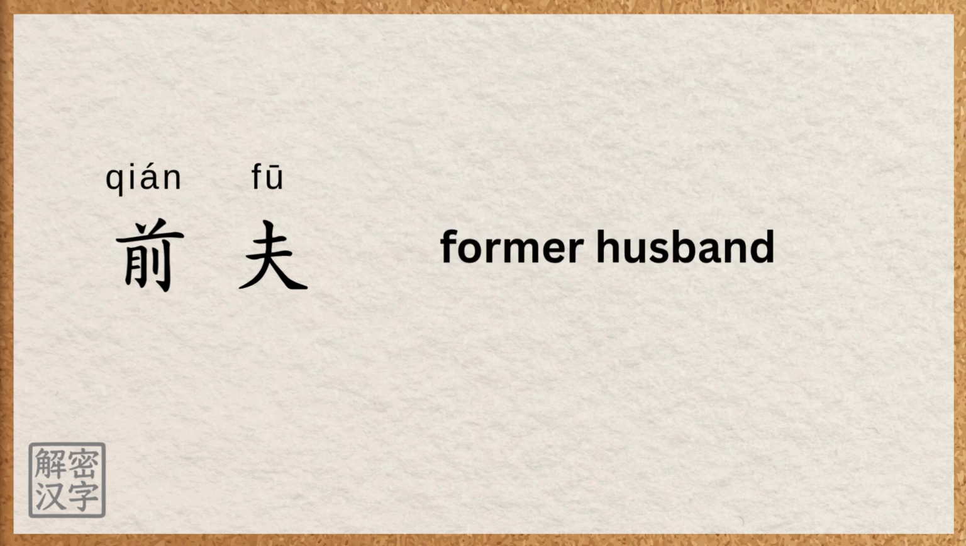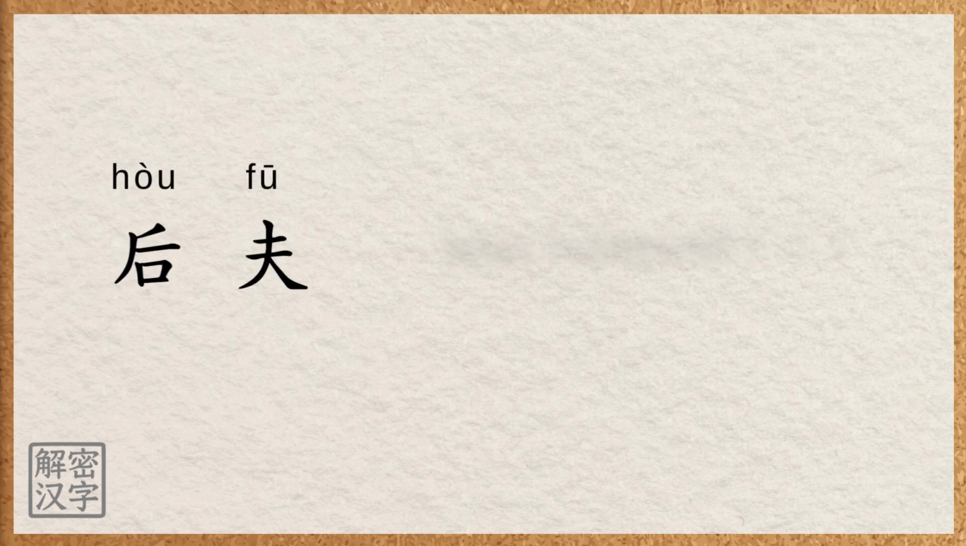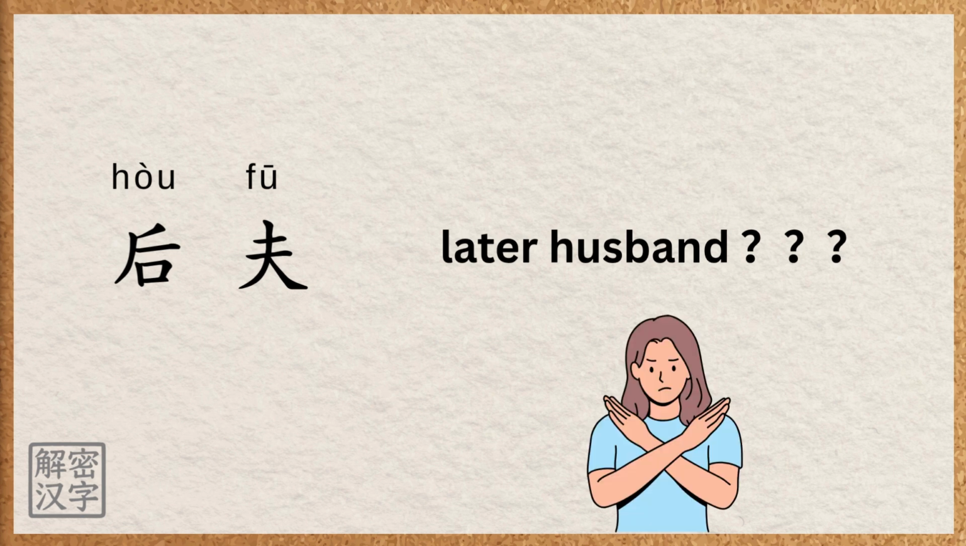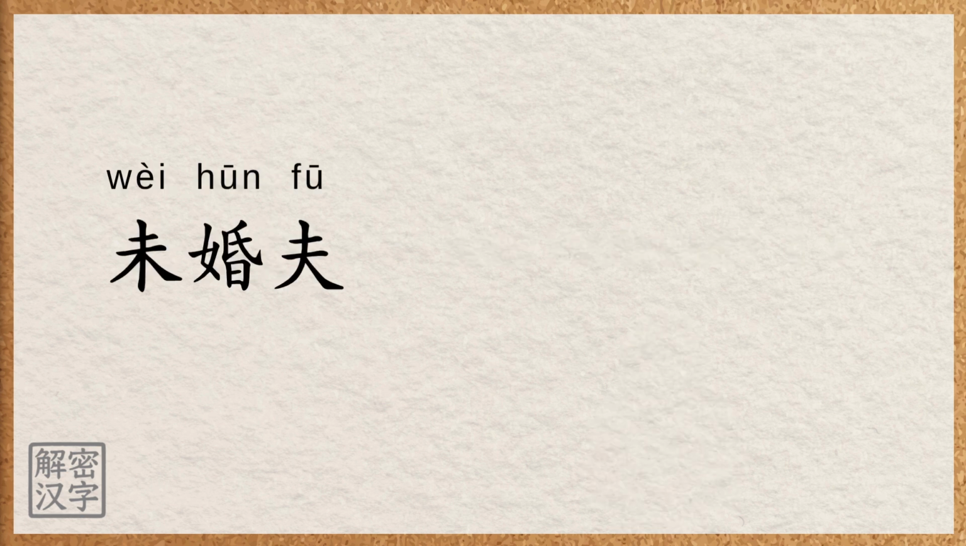For example, we know 前夫 means former husband. You might guess that 后夫 means later husband, but that word doesn't exist in Chinese. It sounds very strange and unnatural. Instead, in modern Chinese, we say 未婚夫 to mean fiancé.